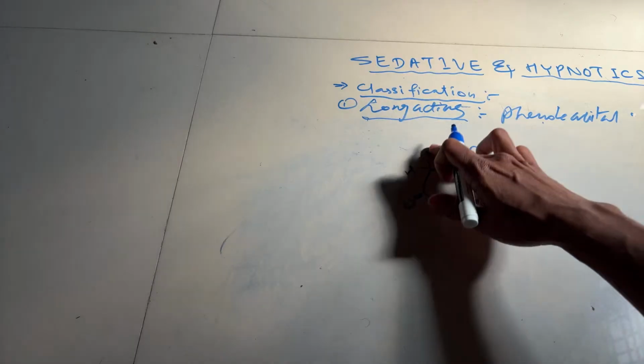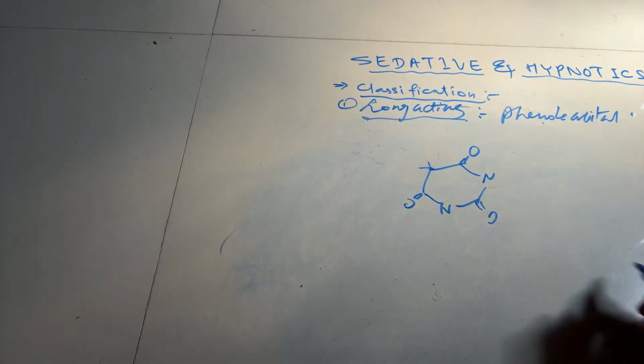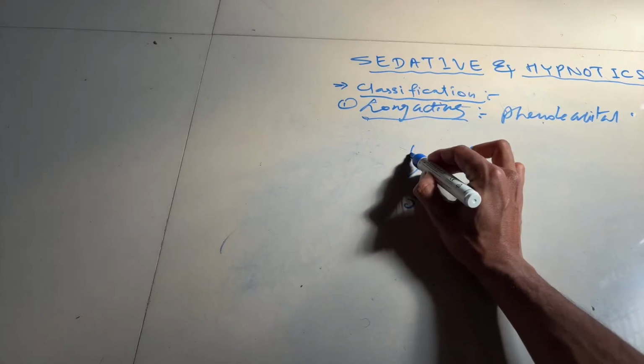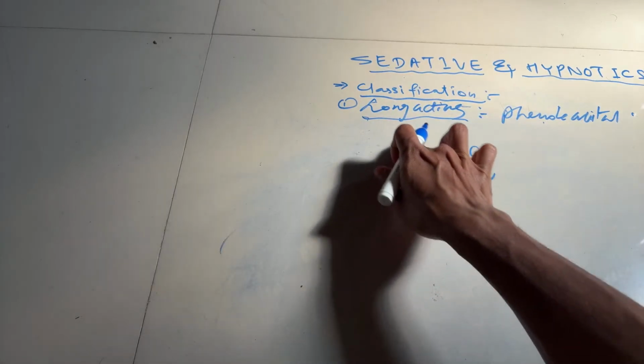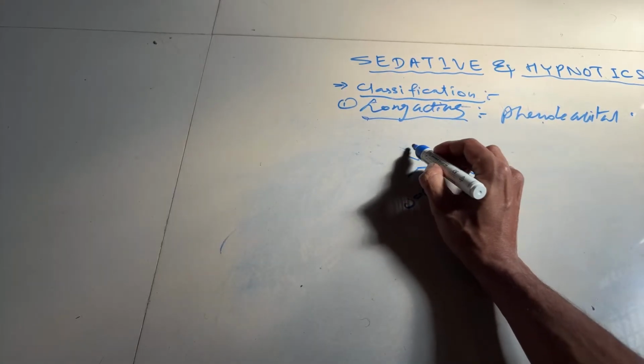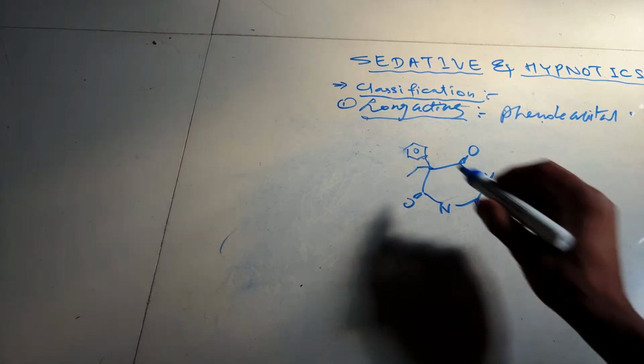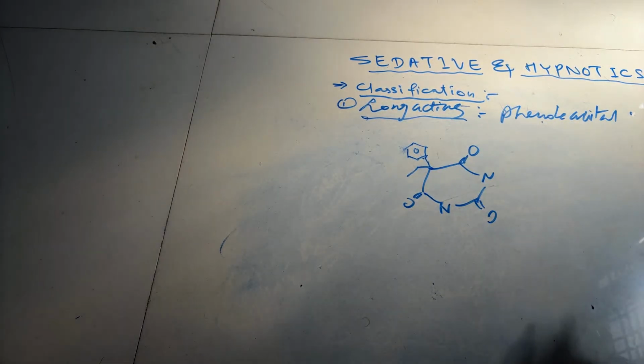Now, these 2 hydrogen atoms will be substituted with 1 ethyl group and 1 benzene or phenyl group. Because of the presence of the phenyl group, it is called phenobarbital.